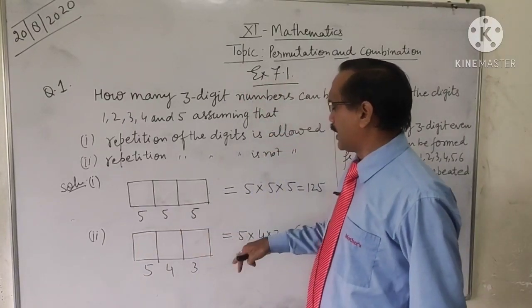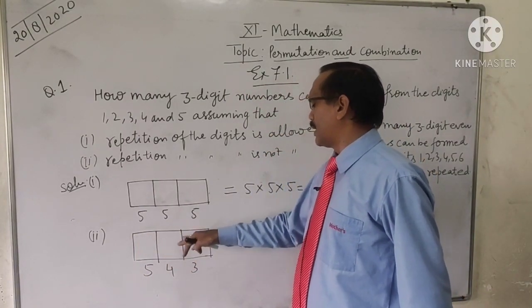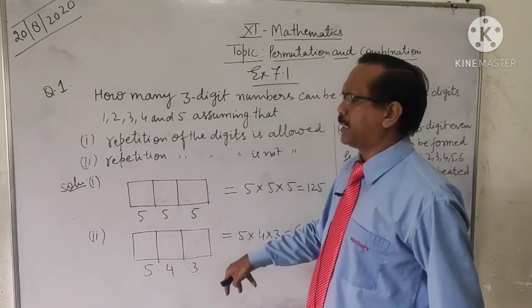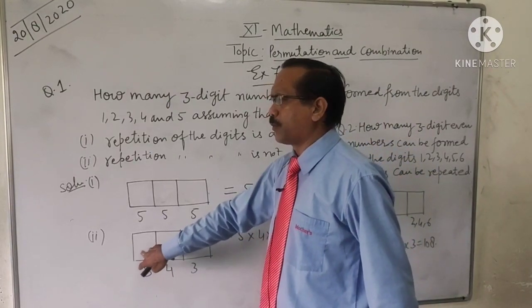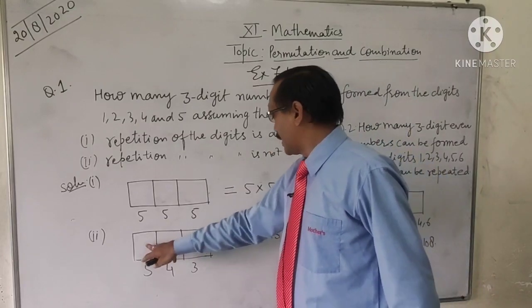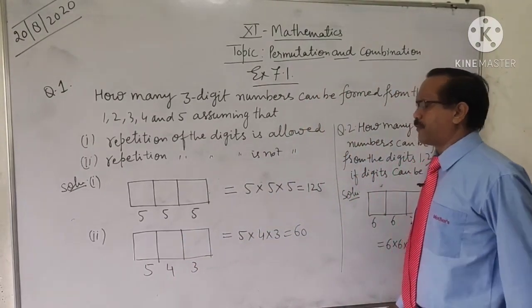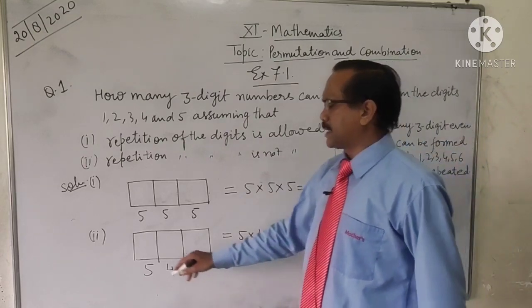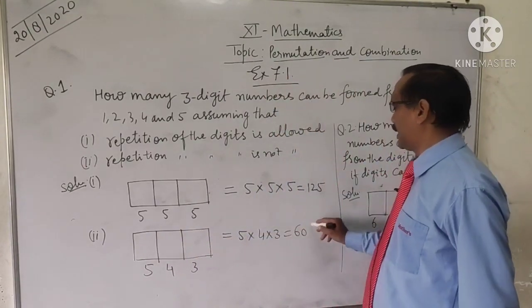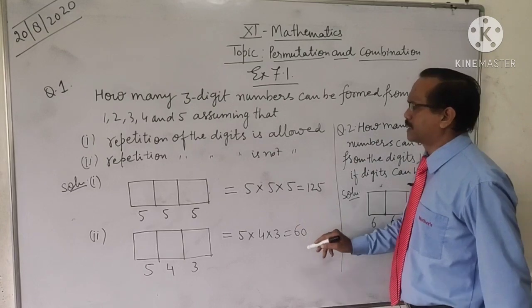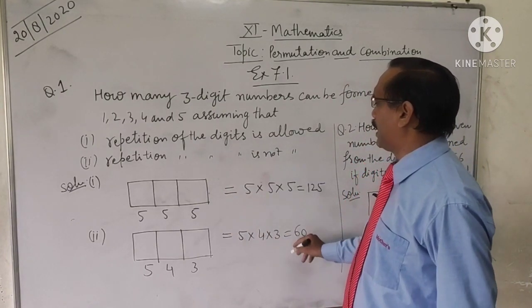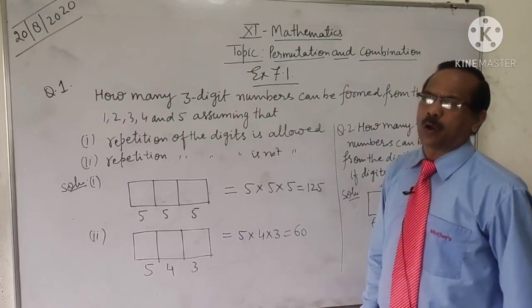Then this one can be filled in 3 ways because 2 numbers are now occupied. Then the total number of ways is 5 into 4 into 3, which is 60. All the places are independent, so the total product is 60. There are 60 ways to form the 3-digit number when repetition is not allowed.